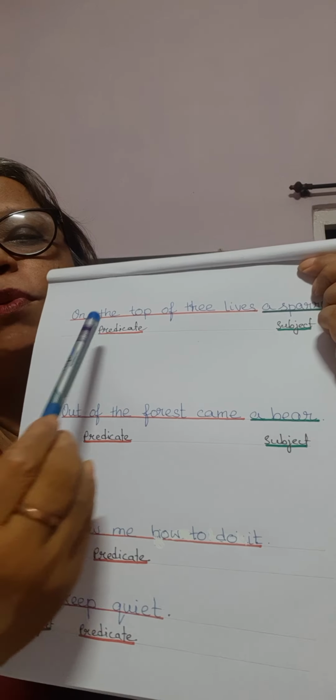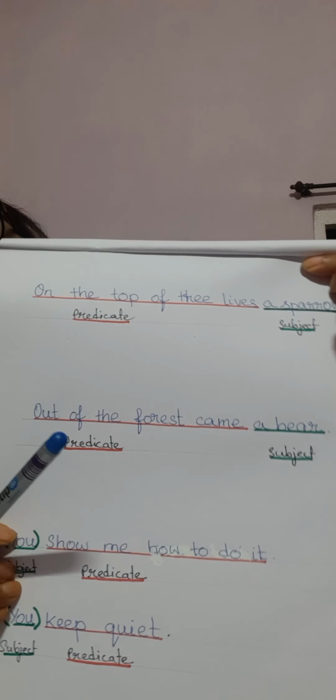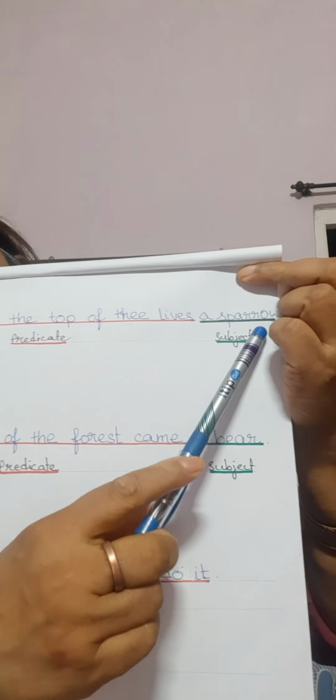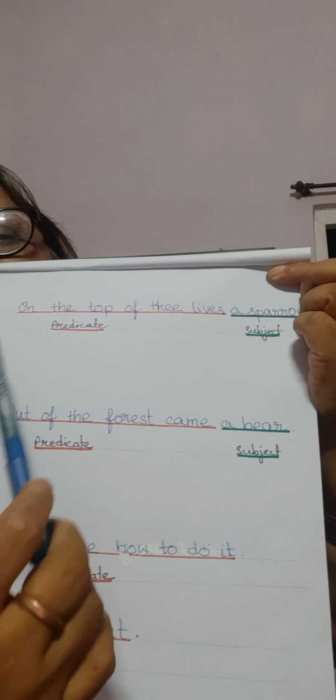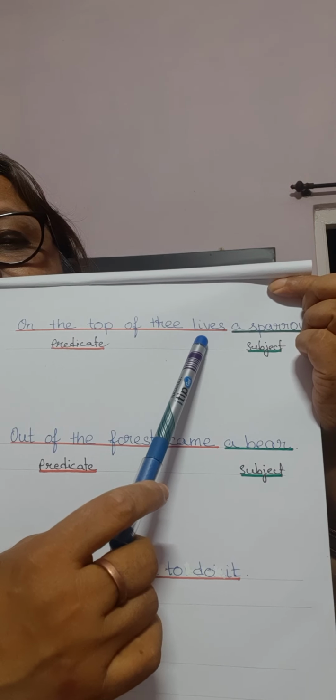Like, on the top of the tree lives a sparrow. Underline lives first. Who lives? A sparrow. So a sparrow is the subject and on the top of the tree lives is the predicate.